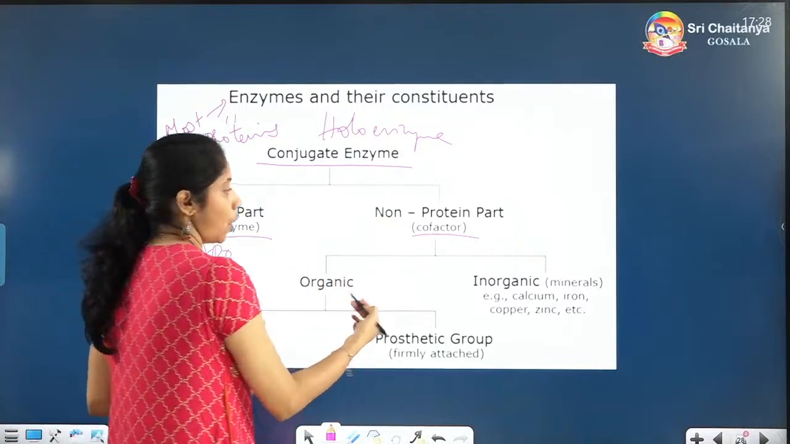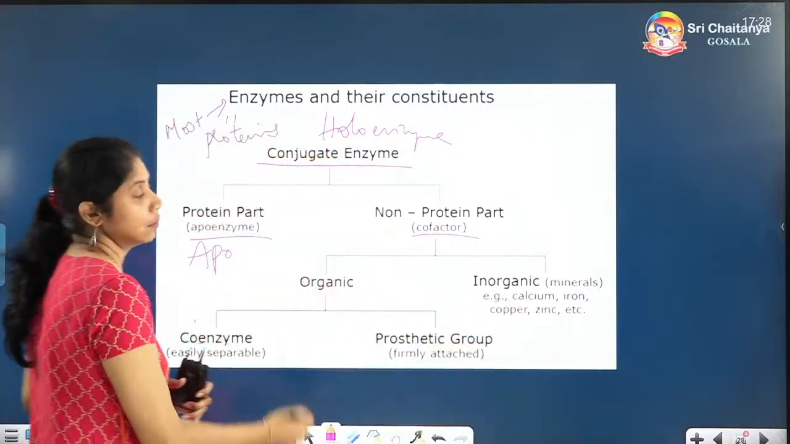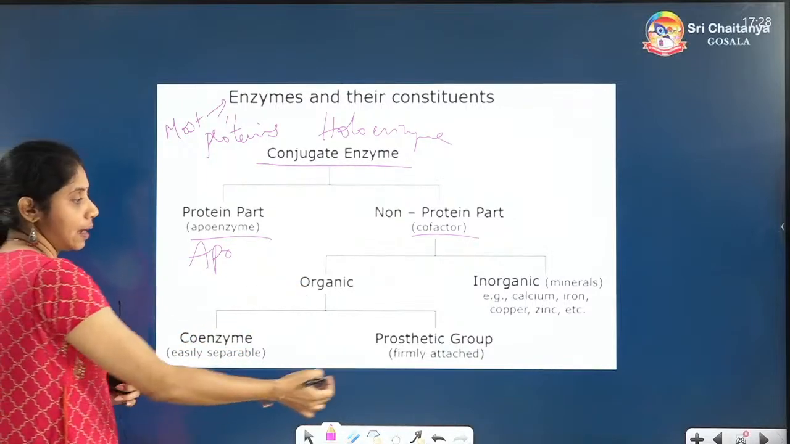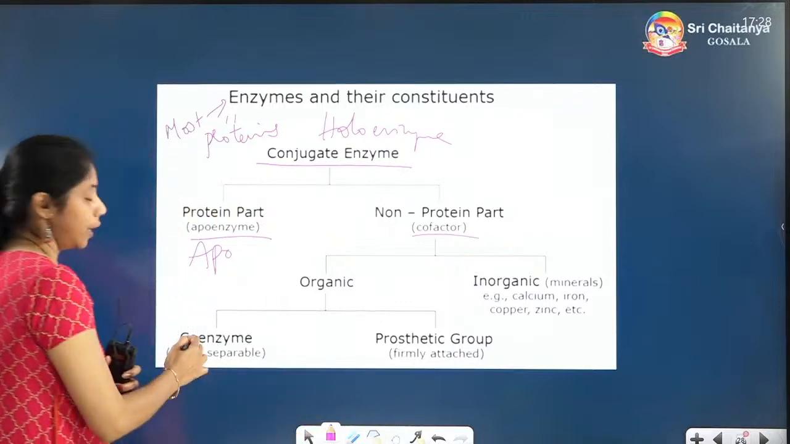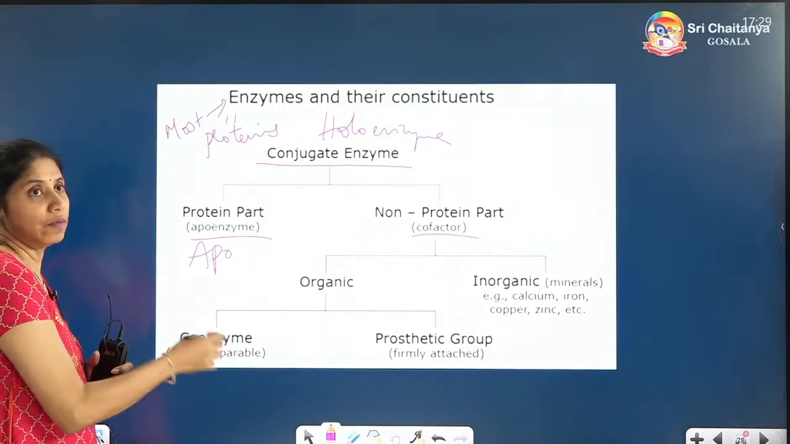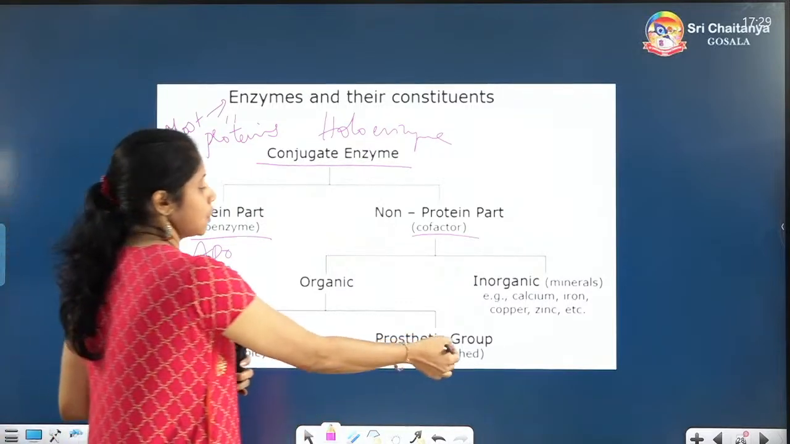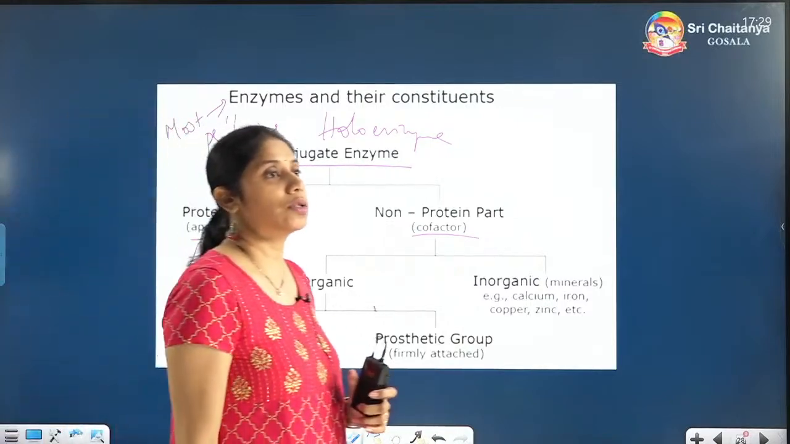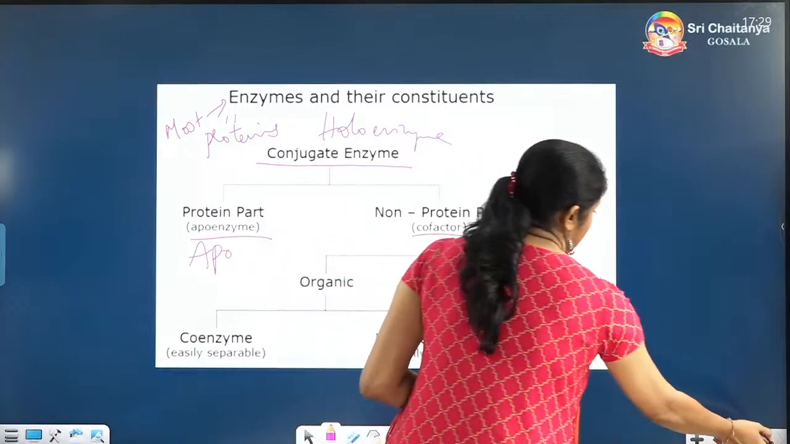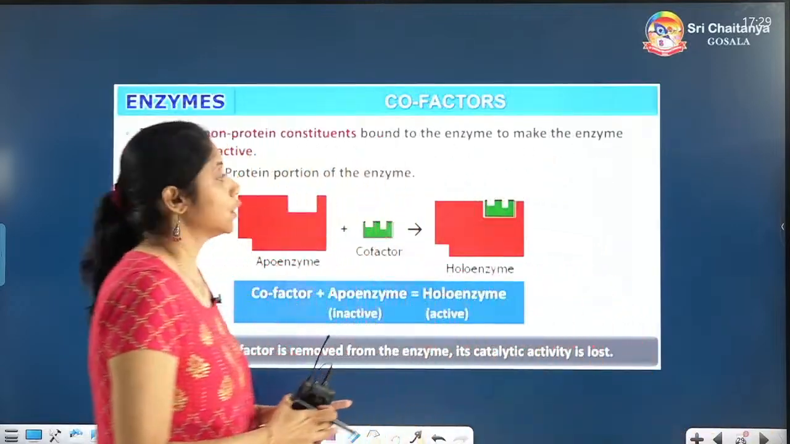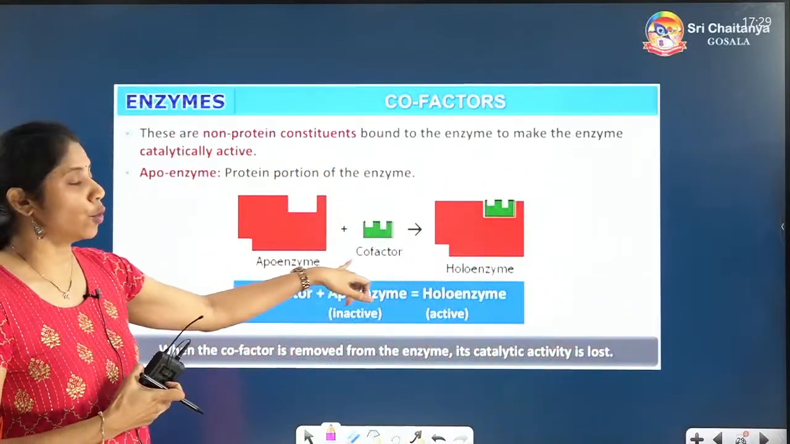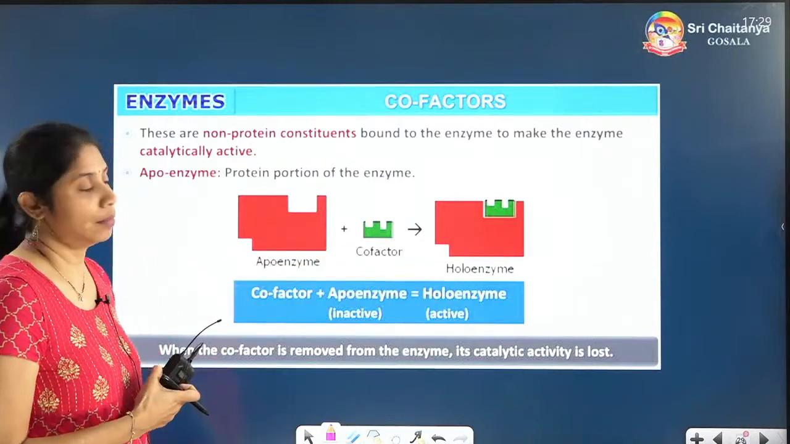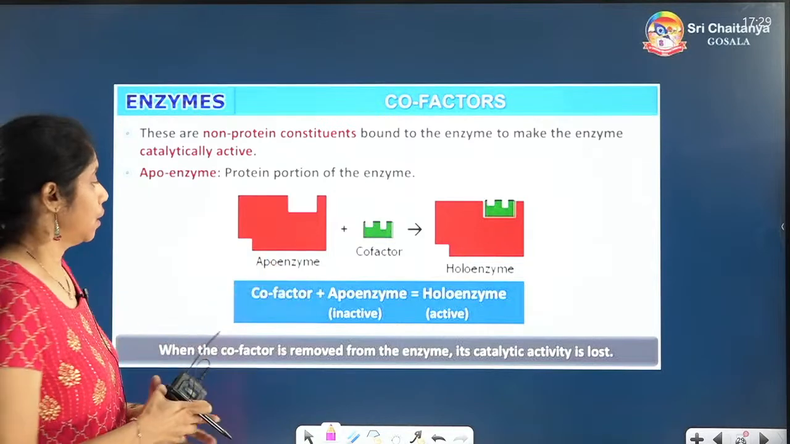Cofactors are of two types, organic and inorganic. In organic you have coenzyme and prosthetic group. Coenzyme is very easily separated, loosely attached. Prosthetic group is firmly attached. And inorganic ions can be attached in different ways. This is how they will be attached, apoenzyme and cofactor. Those two will be assembled together to form the holoenzyme, a complete enzyme.